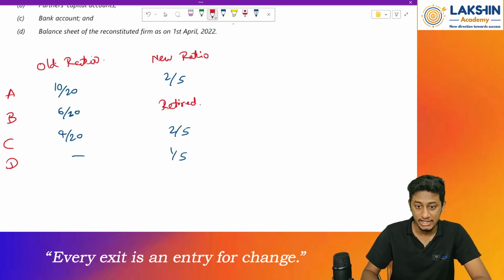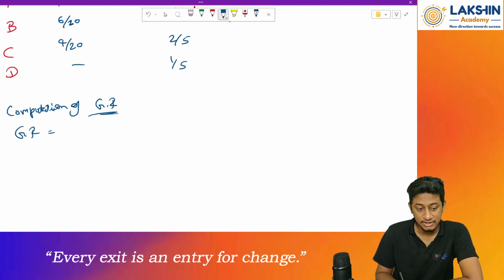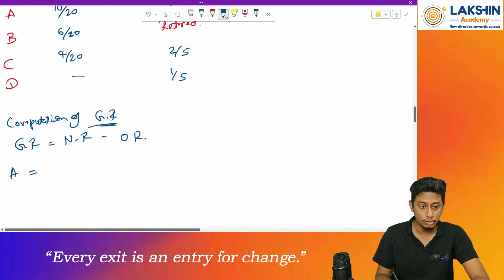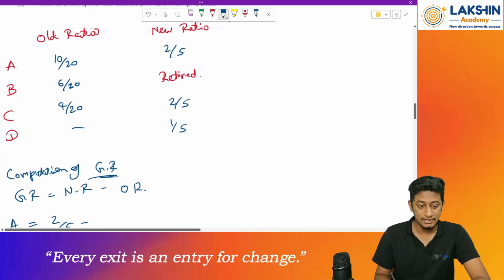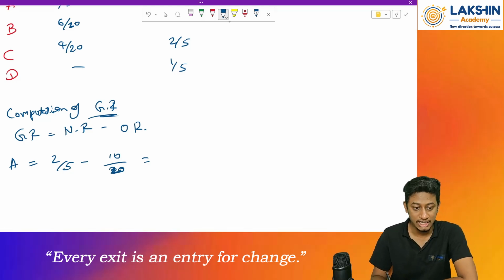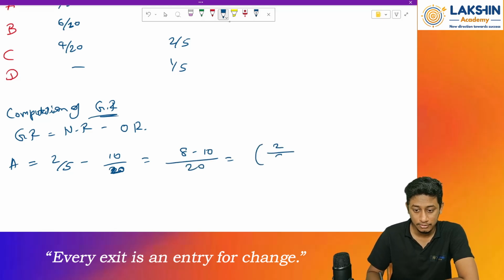Computation of gain ratio. The formula: gain ratio is equal to new ratio minus old ratio. Let's start with A. For A, the new ratio is 2/5, minus the old ratio 10/20. 2/5 is 8/20, so 8/20 minus 10/20 is equal to negative 2/20.